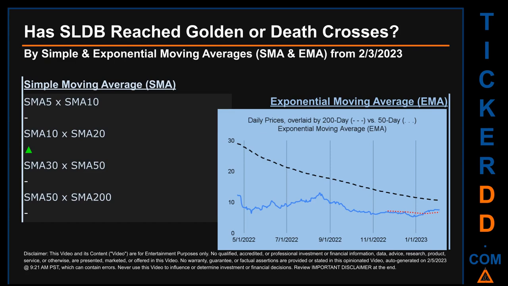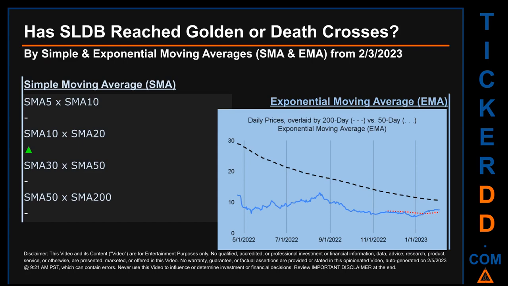Has SLDB price reached golden or death crosses? Golden cross and death cross are basic signals that compare average prices across two specified trade day ranges, a short-term versus a long-term range. For example, 5-day versus 10 trade days. Essentially, a golden cross is a bullish signal. It appears when a ticker's short-term moving average crosses above its long-term average. Vice versa, a death cross is a bearish signal when the short-term crosses below its long-term moving average.